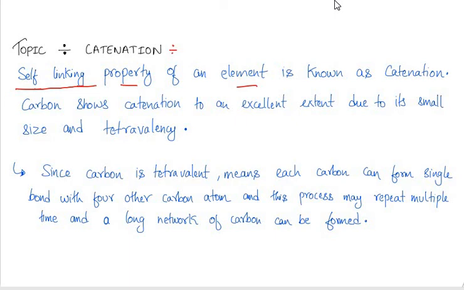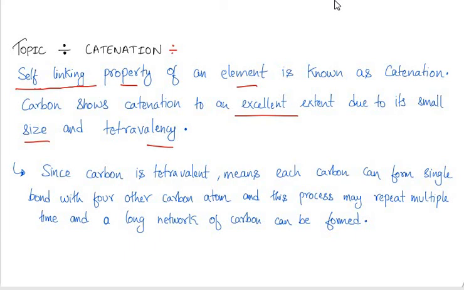Carbon shows catenation to an excellent extent due to its small size and tetravalency. Since carbon is tetravalent, meaning it has 4 valence electrons in its outermost shell, each carbon can form 4 single bonds with 4 other carbons, and then those 4 other carbons can make bonds with 4 other carbons individually. By this repeating process we get a long network chain of carbons. This is the reason why we have a large number of organic compounds: catenation.